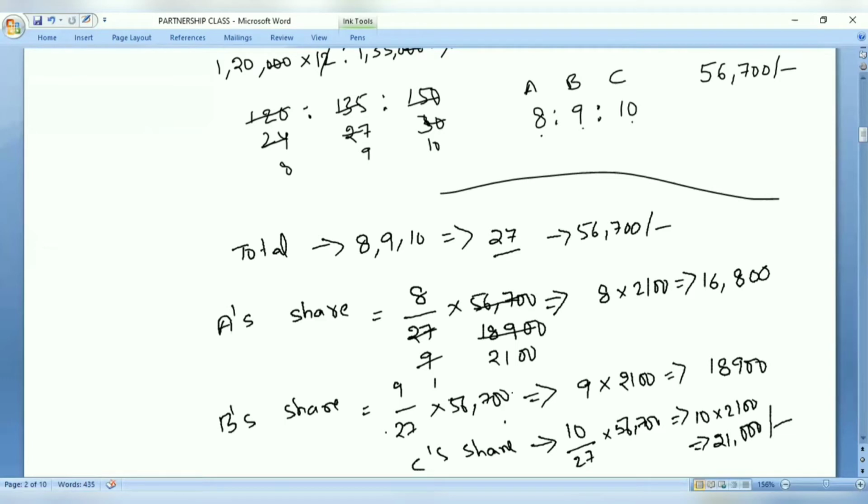So the first step we need to find out is whether the time period is given or not. That is the first thing that we need to remember. For how much time they have invested, that we need to remember. While calculating the ratio, we need to take the amount of investment made by each person multiplied by the time period they invested. That ratio we take, and according to that ratio, we will distribute the share of each and every person. Okay. Now, with this first problem, let us move on to the second problem.